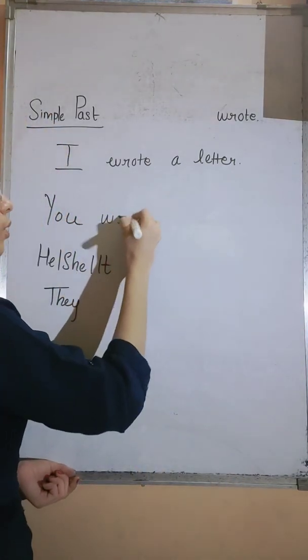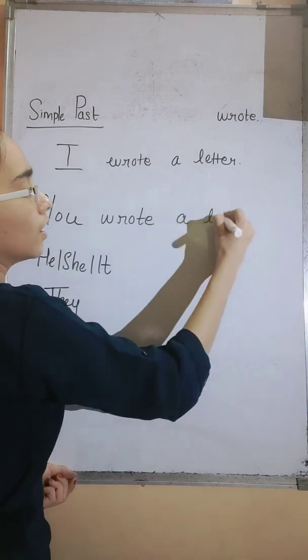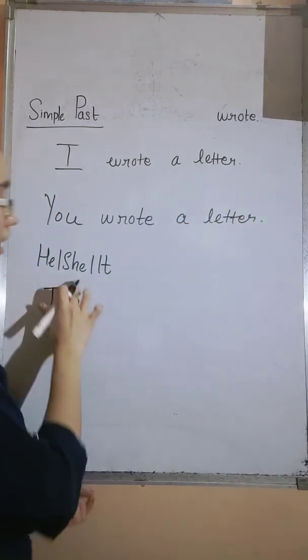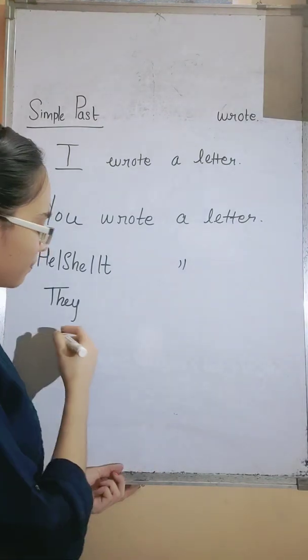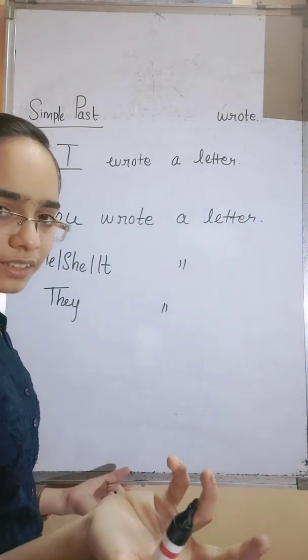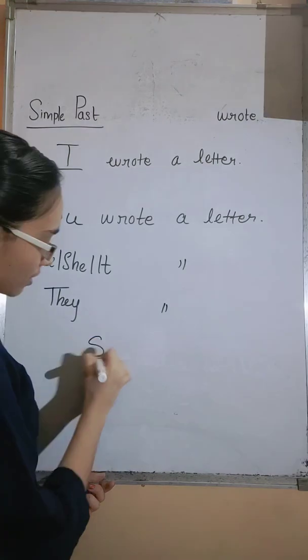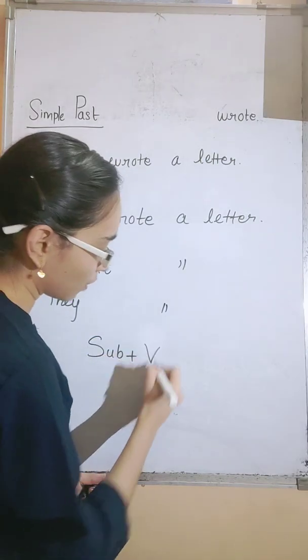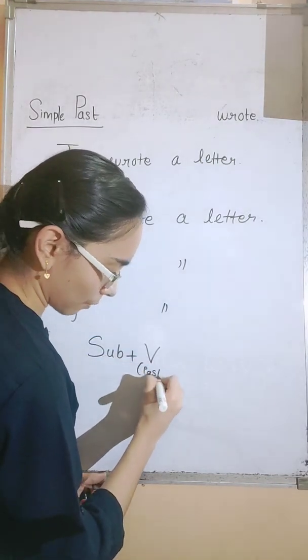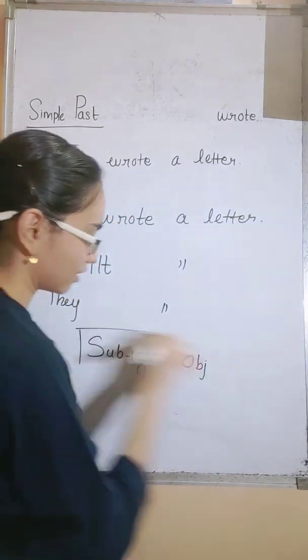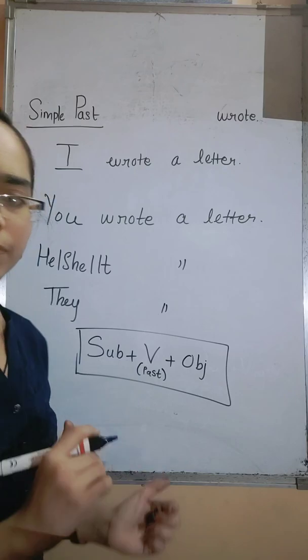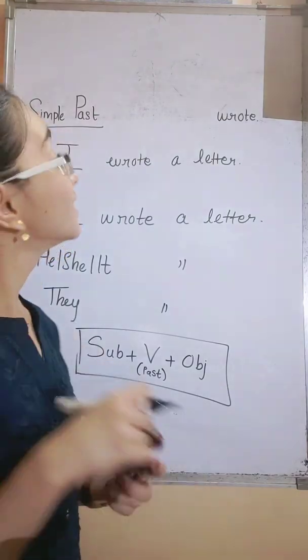You wrote a letter. He or she wrote a letter. Same. They wrote a letter. So how is the sentence formation? Subject plus verb in its past tense form plus object. This is the sentence formation. Very simple. Next.